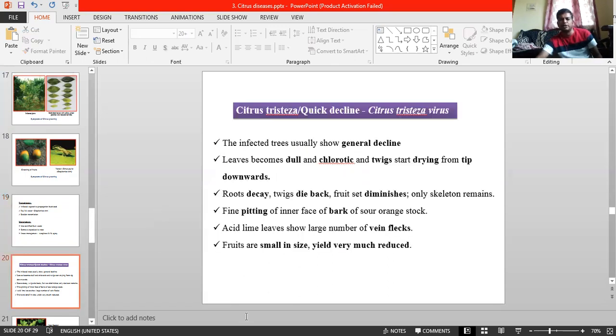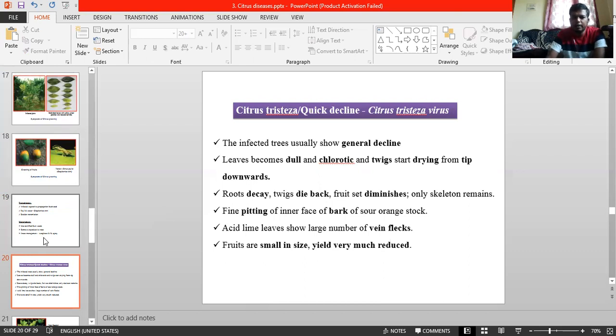And next comes citrus tristeza, a major disease, the most important viral disease. It causes the honeycombing symptom. Citrus tristeza, quick decline. This is called quick decline. Remember the word in ICAR JRF examination. The question will arise. Slow decline also is there in citrus, that is caused by Tylenchulus semipenetrans nematode, and quick decline is also called tristeza. It is caused by a citrus virus, that is citrus tristeza virus.